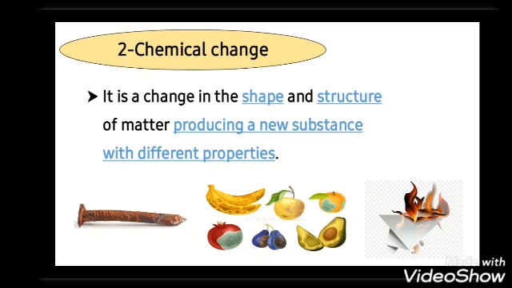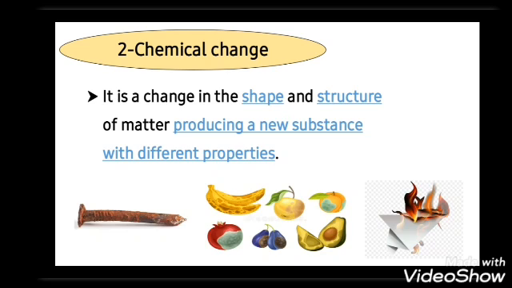In this video, I will talk about the second type of the changes of the matter, that's the chemical change. I said the physical change is the change in the shape only of the matter, but the same structure. But now I will talk about the chemical change. Chemical change is the change in the shape and the structure of the matter, so it will produce a new substance with different properties.